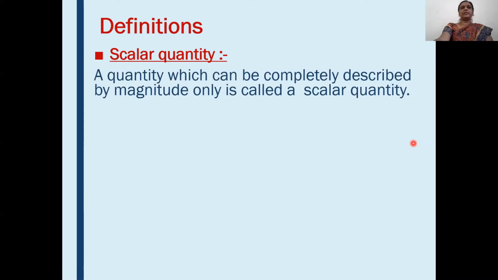Dear students, today we will start the chapter vectors. First of all, we will see what is meant by vector quantity and scalar quantity. See the definition of scalar quantity. A quantity which can be completely described by magnitude only is called a scalar quantity. Means scalar quantity only has magnitude.